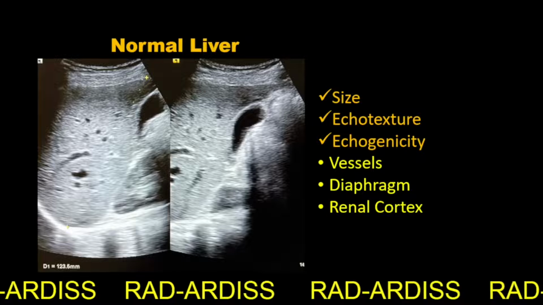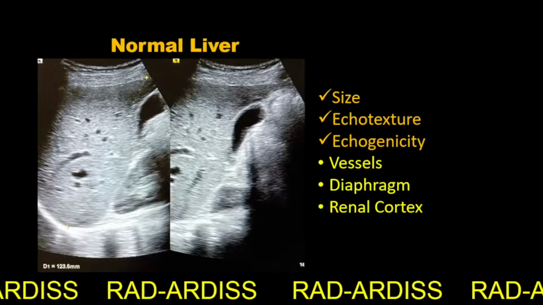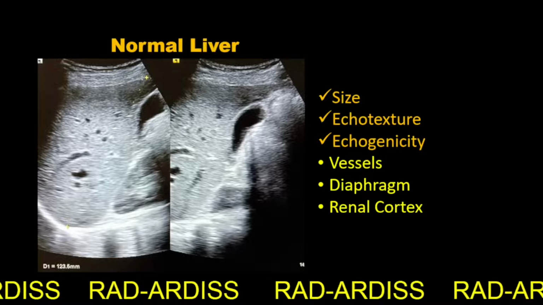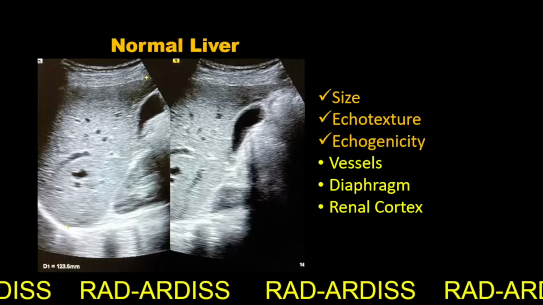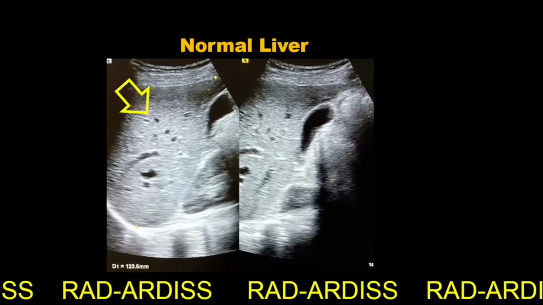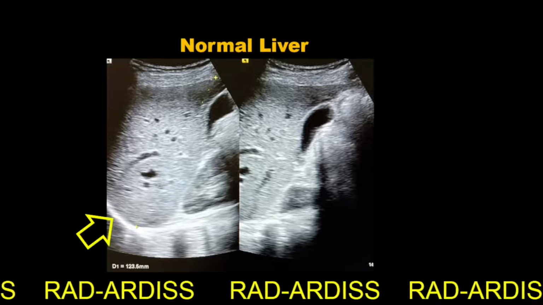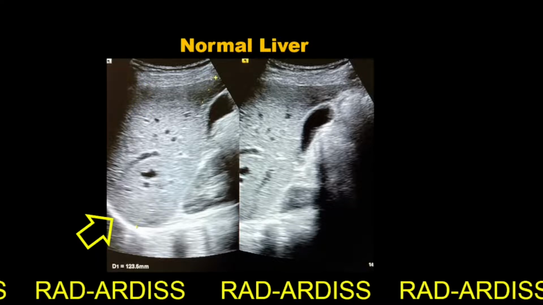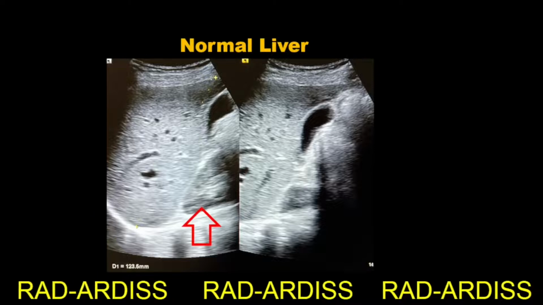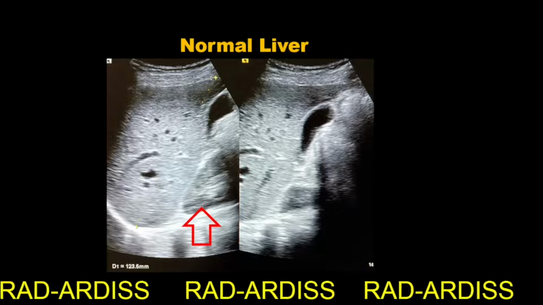is such that it matches the ecotexture of the parotid gland and that of the spleen, and the echogenicity is such that the intraparenchymal vessels of the liver are clearly visible. The diaphragm is clearly seen, and the echogenicity matches that of the renal cortex.